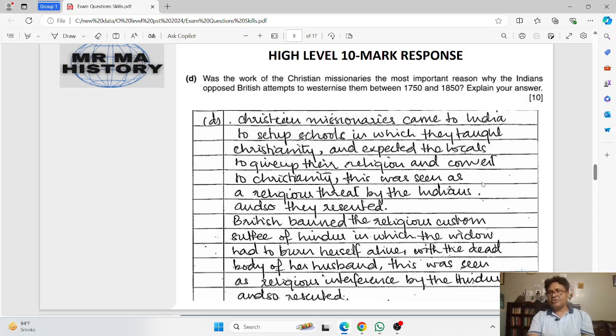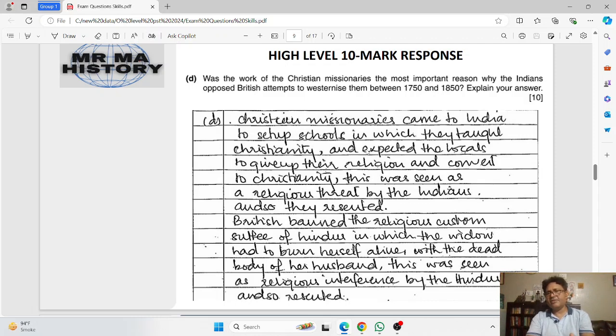The British introduced English in India, which means Persian was overthrown, and Hindi, Urdu and all these regional languages were marginalized. Then sati, which was associated with the Hindu religion, also caused resentment among the Indians, particularly among the Hindu community.